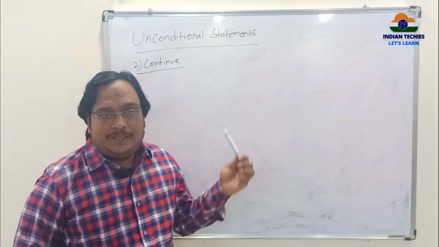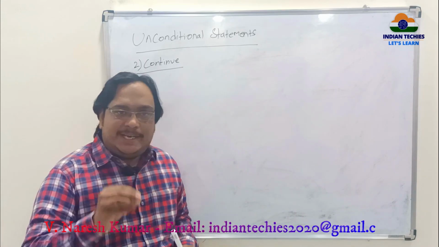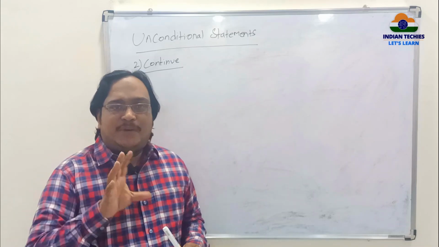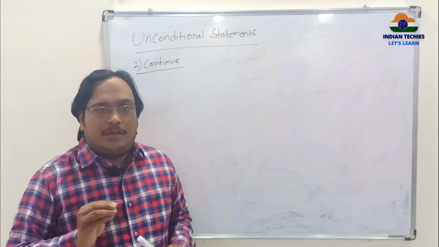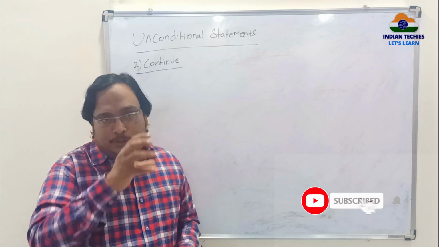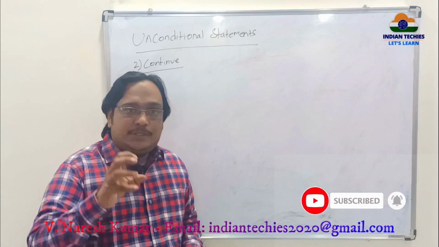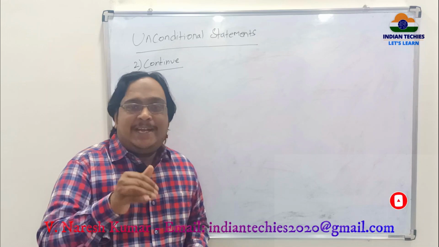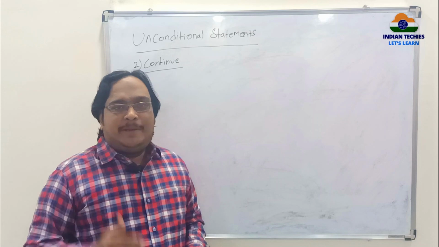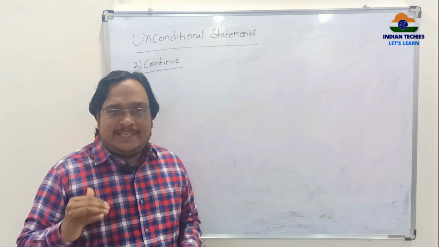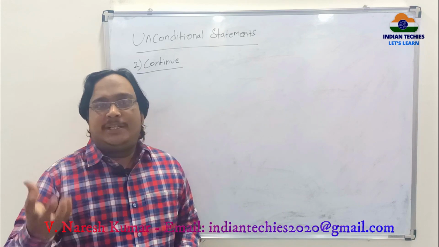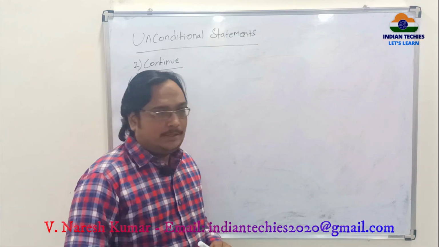Previously, between 1 to 10, whenever it identifies value 5, it stops there itself. Why? Because I felt that 5 is a problematic value for me. Now, since 5 is the problem, why stop the total loop there? So I should skip only the value 5 and print all the remaining values. For example, the output will be 1, 2, 3, 4, 6, 7, 8, 9, 10. Since the problem is with 5, we are not going to print the value of 5. Let's see the program.